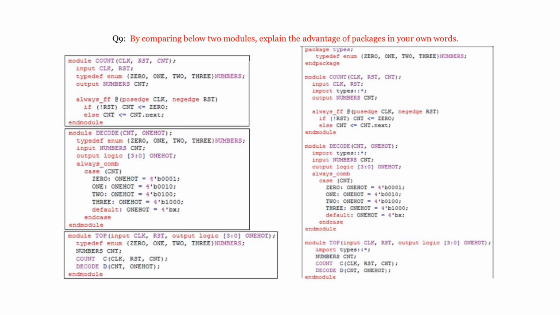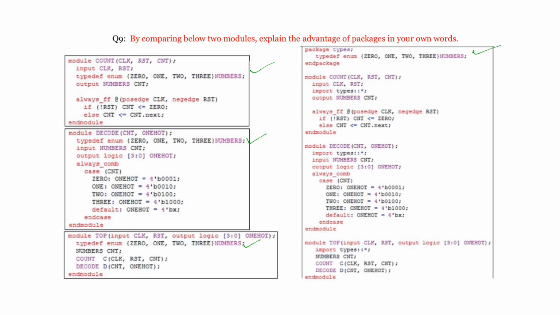If you are looking at the left side, here there is a module count, there is a module decode, module top. In every place you have declared a type definition. If you are declaring it so many times, by mistake one letter may not be typed, which gives some errors. And you may not remember all the values, you may give one more value or one less value. So instead of all these typo errors, you can declare only once in the package and you are going to add that package.